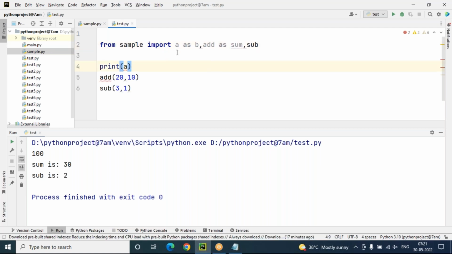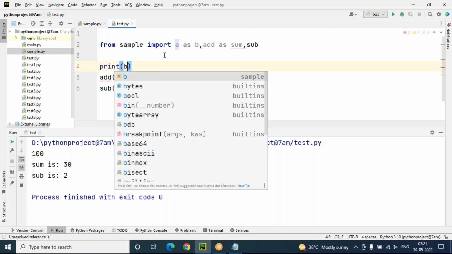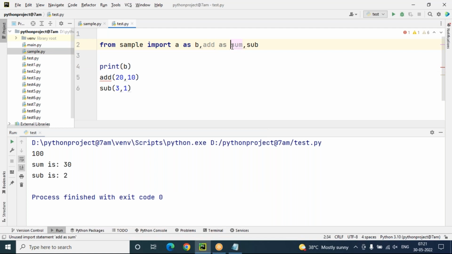So the rule I just discussed: whenever you change the name of the module, that is an alias name. Whenever we change the name of the member, that is an alias member. Once you change the name, only the alias name has to be used. The main name will not work. Here A is not working. A becomes what? B only. Now here add as sum. Add will not work here. Sum will work here.